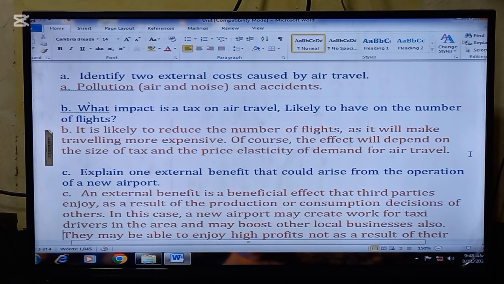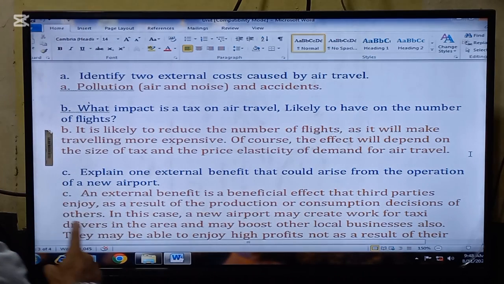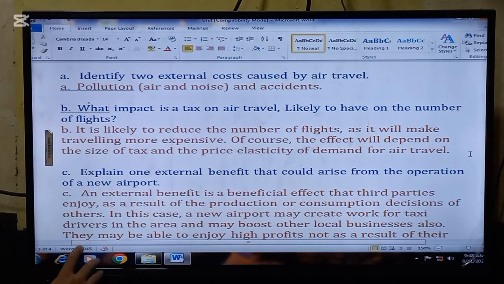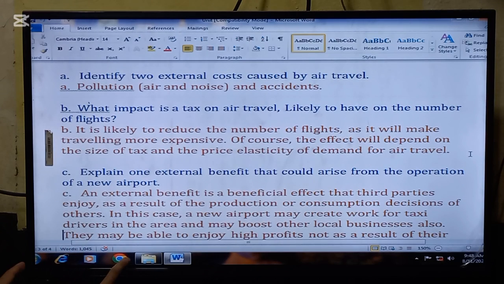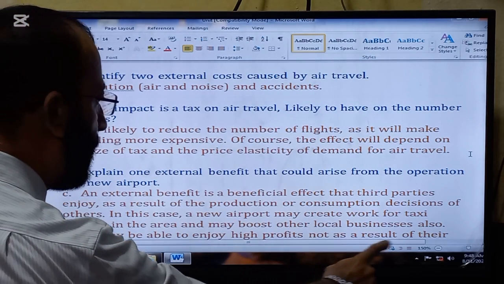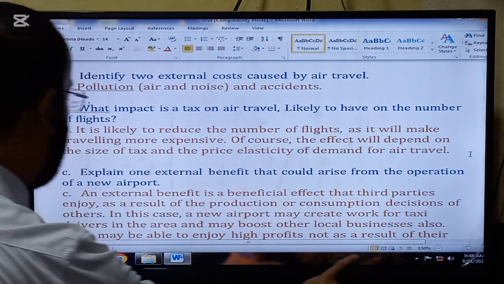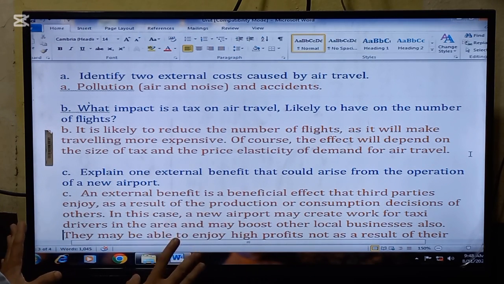C part's question is to explain one external benefit that could arise from the operation of a new airport. An external benefit is a beneficial effect that third parties enjoy as a result of the production or consumption decisions of others. In this case, a new airport may create work for taxi drivers. So this is one external benefit in the area, and it may boost other local businesses also, because more passengers will move into the area because of the new airport. So taxi drivers will benefit.